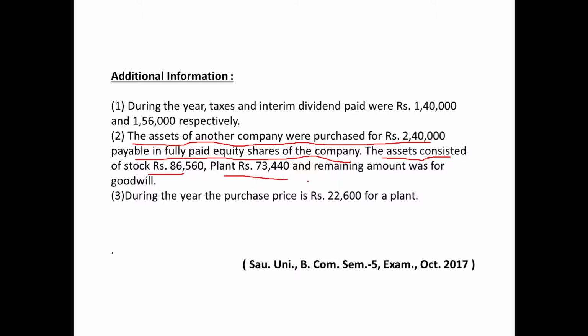So here the company has purchased assets of another company for which the amount paid is rupees 2,40,000, and two assets have been purchased, namely stock and plant.